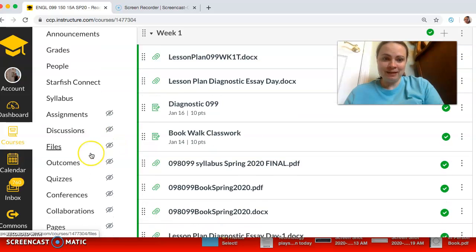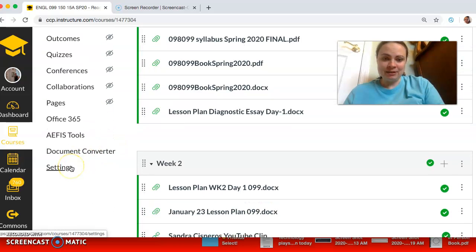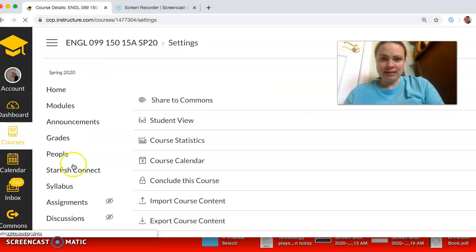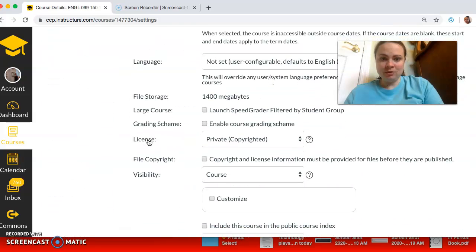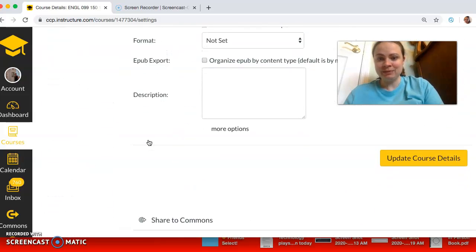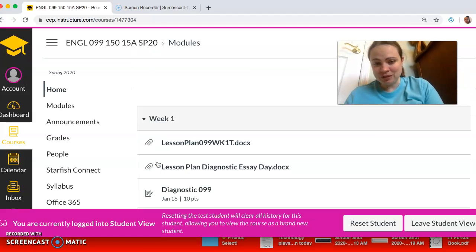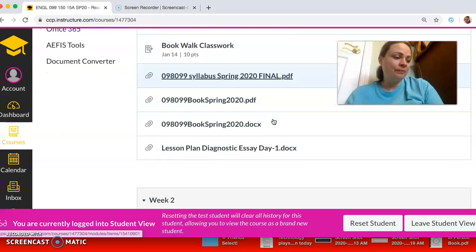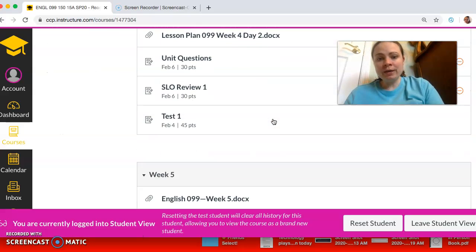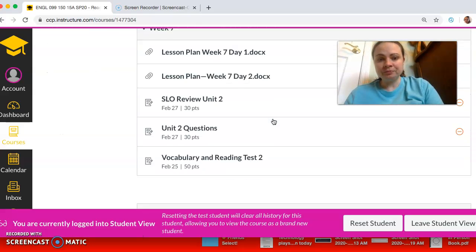And then I have to go to my settings so that you can see it in student view. Don't worry, you don't have to go to settings, but this is just so that I can have it look as much like what you'll see as possible. Okay, so we're going to go to week 9 here.